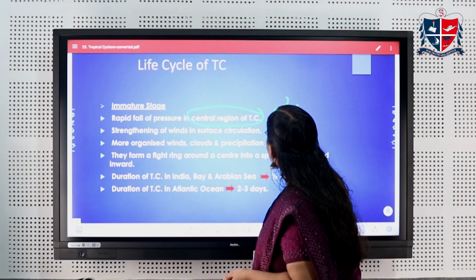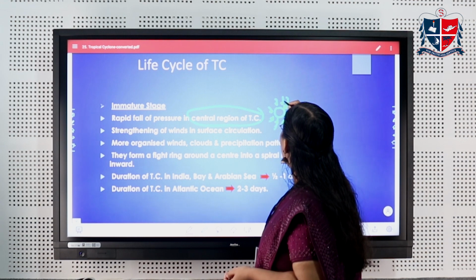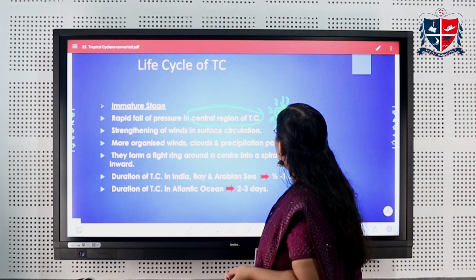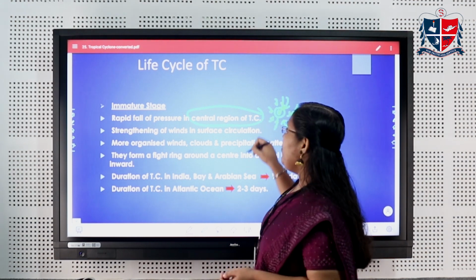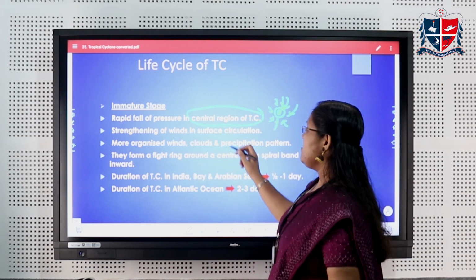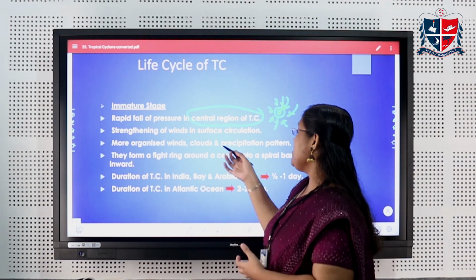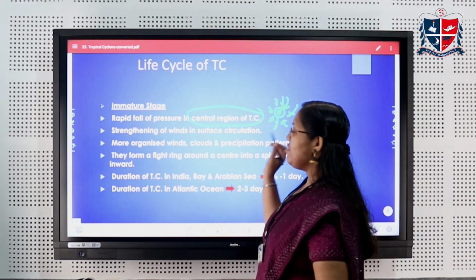So when this air flows in with this wind field, the water also from the surrounding will come into the central region. So the strengthening of winds occurs in this surface circulation. In this immature stage, we can see more organized winds, clouds and precipitation pattern.